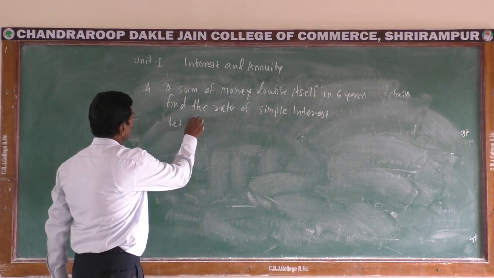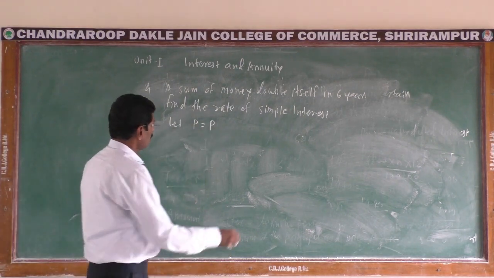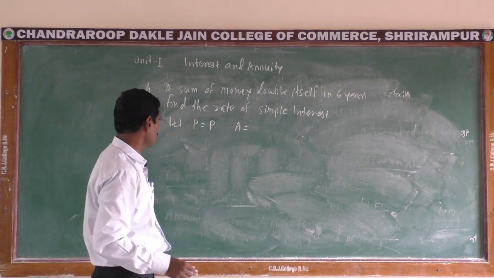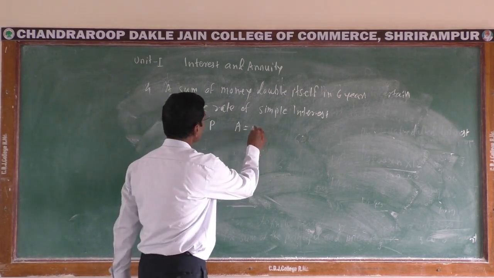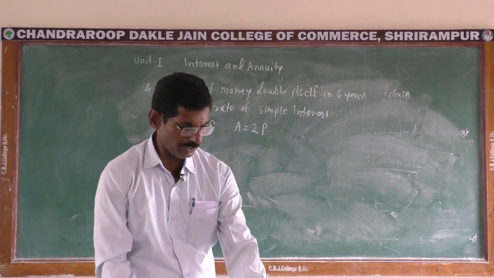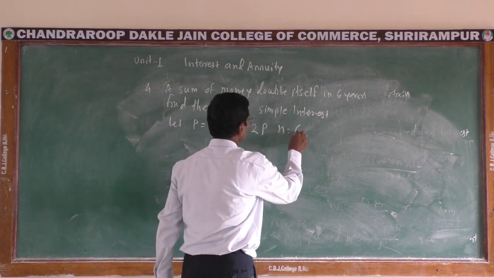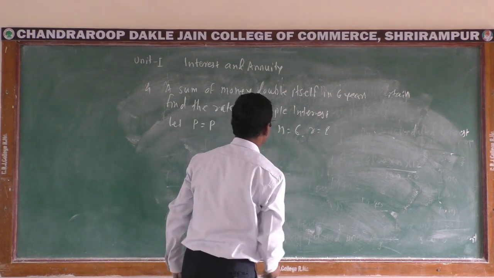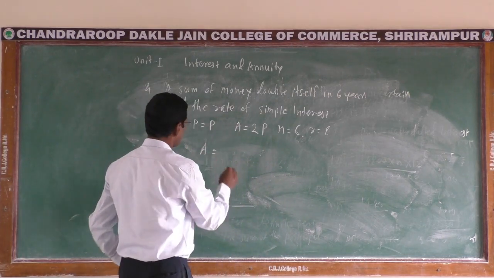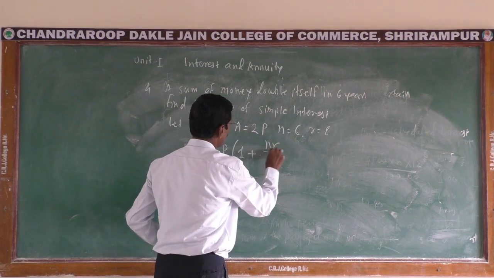Let P be the principal, a sum of money, that is P. Here doubles itself means after completion of term, the amount will be twice the principal. Therefore, A is equal to 2P, and N is equal to 6. We have to obtain the rate of simple interest. By using the formula of amount, A is equal to P into bracket 1 plus NR upon 100.